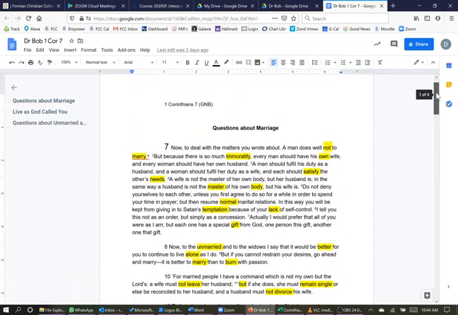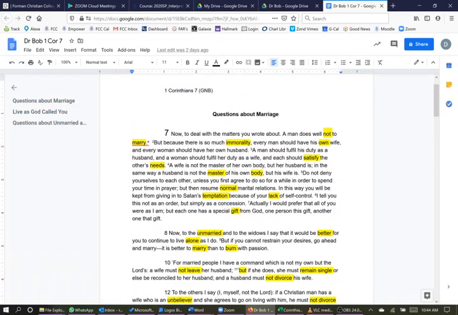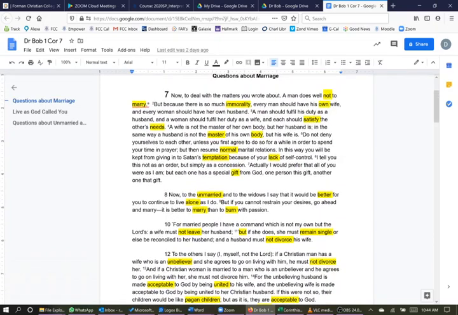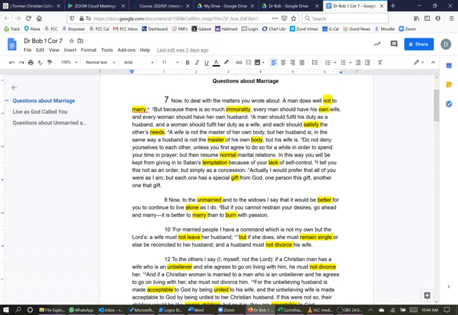All right, now here we go. Now what I'm going to do is read through each one of these paragraphs. I don't have that many. And I'm going to ask the question, what is this paragraph about? Not marry, immorality, own wife, satisfy needs, master own body, normal marital relations, temptation, lack of self-control. So this first paragraph has something to do with marrying, husbands and wives satisfying their sexual needs, temptation, lack of self-control, and something about this special gift, all right?